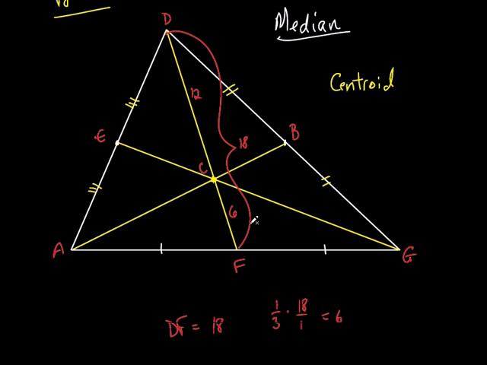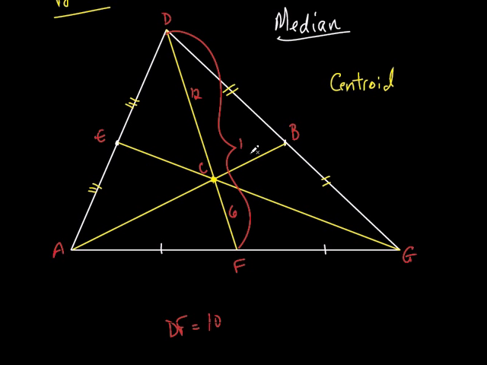So if they give you the whole thing, first thing I would do is find the shorter one. Just take 1/3 of it, right? Divide it by 3. And then to find the longer piece of it, not the whole thing, but the longer piece, I would just double the short one. Everybody got that? Okay, sometimes the numbers won't look so pretty. Sometimes they'll say this. They'll say DF is like 10. All right?